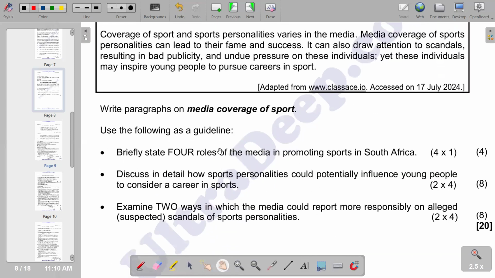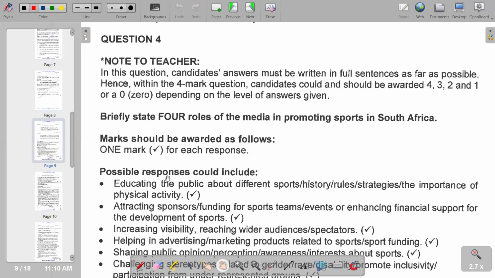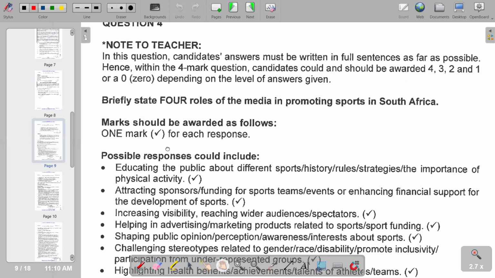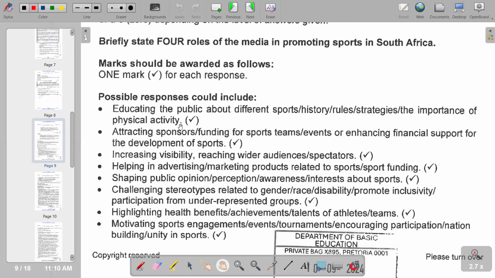So we're going to start on the first point, which is to briefly state 4 roles of the media in promoting sports in South Africa. So in terms of roles of the media in promoting sports in South Africa, we have the first part, which is educating the public about different sports, their history, rules, strategies, or the importance of physical activity.